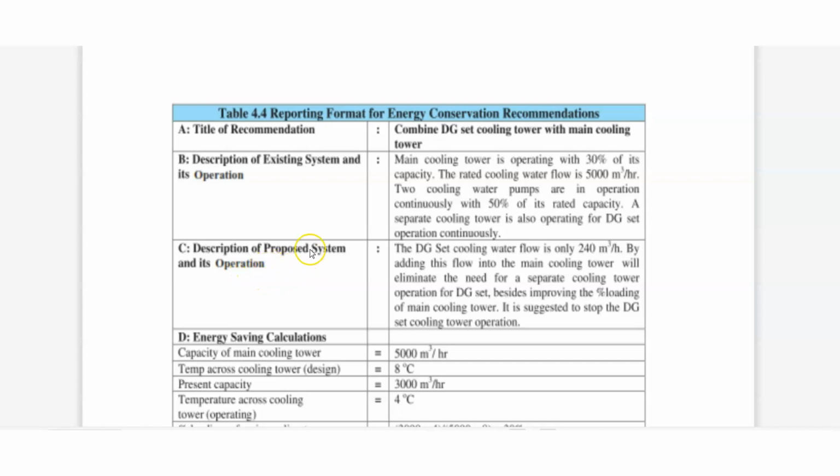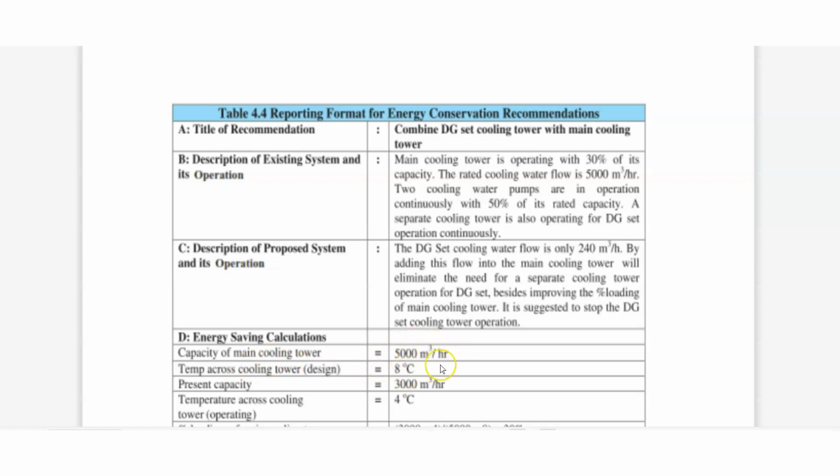Then description of the process system and its operation. The DG set cooling water flow is only 240 meter cube per hour. By adding this flow into the main cooling tower, we will eliminate the need of a separate cooling tower operation for the DG set. Besides improving the percentage of loading of the main cooling tower, it suggests stopping DG set cooling tower operations. By the help of analysis we will get this, and in this method we can write the energy saving calculation.